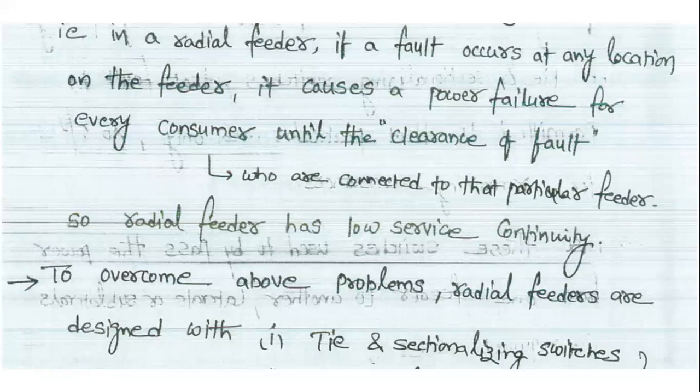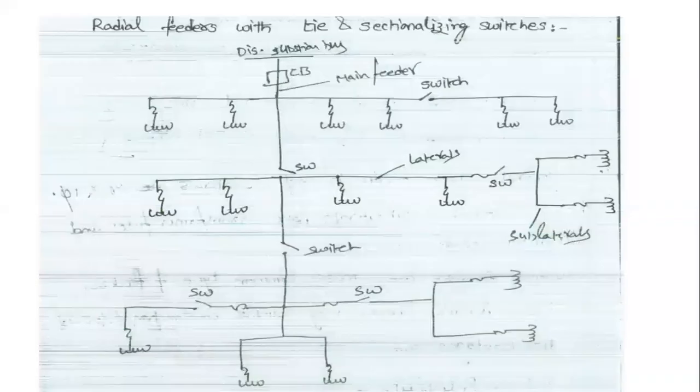In order to provide reliable service to the consumers, we connect the radial feeders with tie and sectionalizing switches.